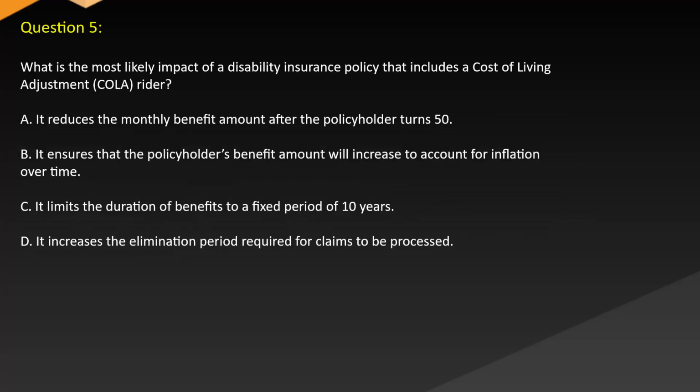Question 5. What is the most likely impact of a disability insurance policy that includes a cost of living adjustment, COLA rider? A. It reduces the monthly benefit amount after the policyholder turns 50. B. It ensures that the policyholder's benefit amount will increase to account for inflation over time. C. It limits the duration of benefits to a fixed period of 10 years. D. It increases the elimination period required for claims to be processed.